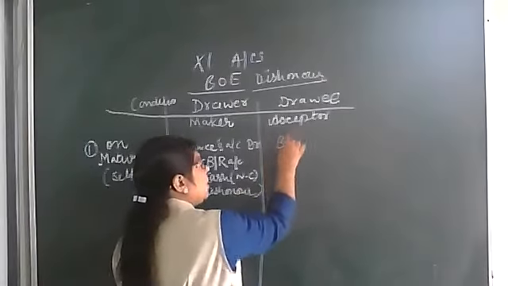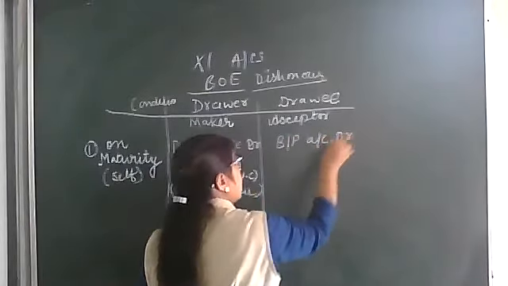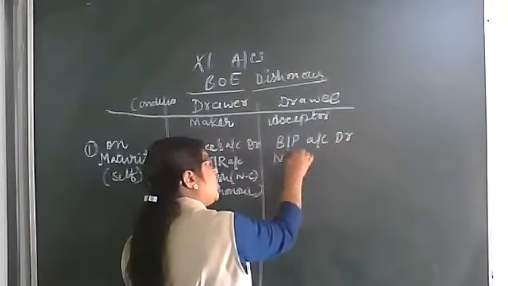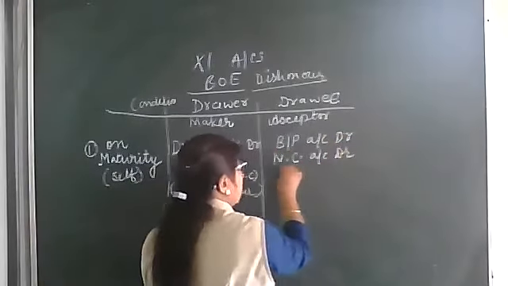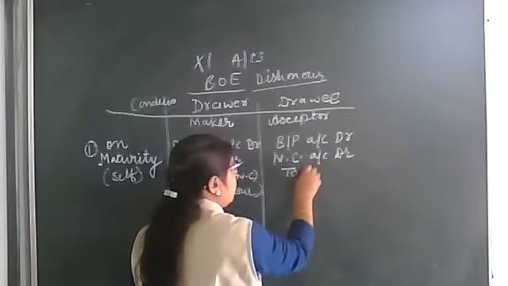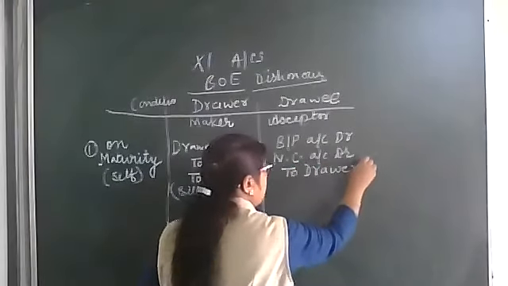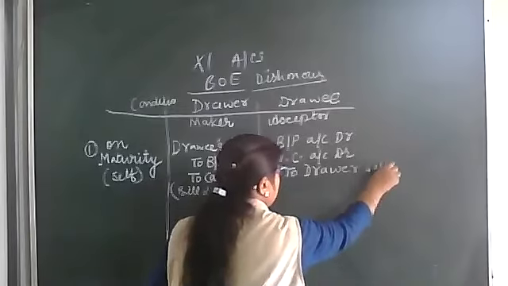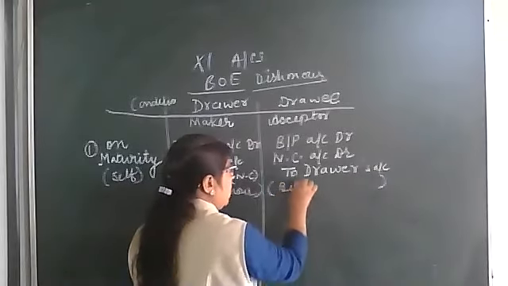Bills payable coming back. He will write noting charges, and the drawer will become creditor now. Narration, simple: bill dishonor.